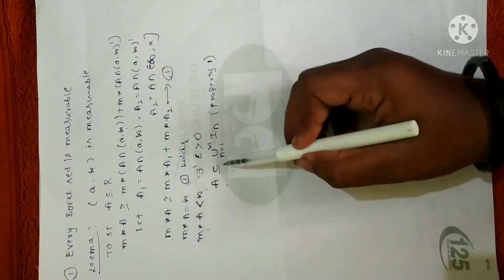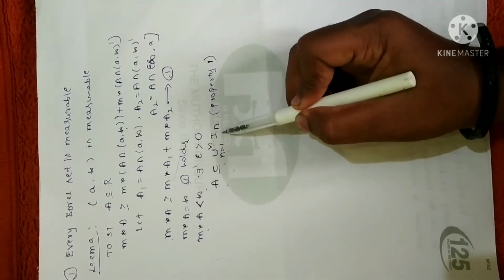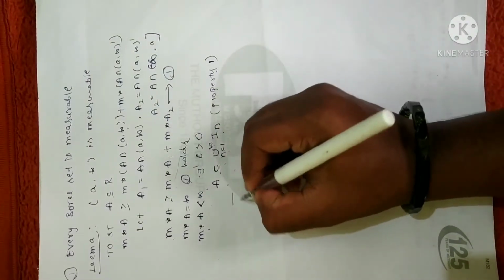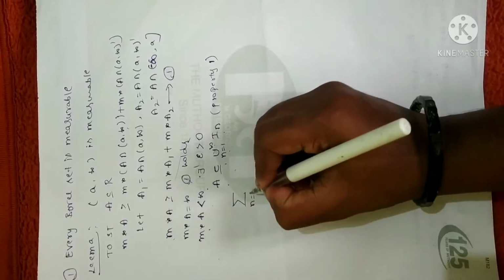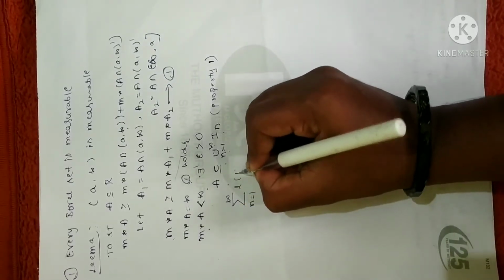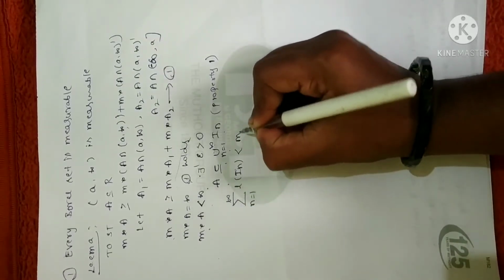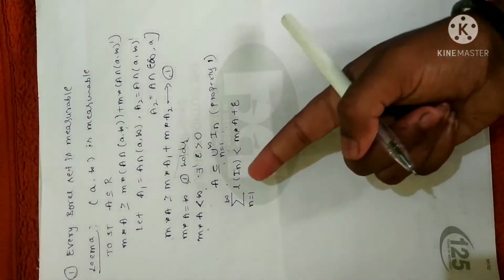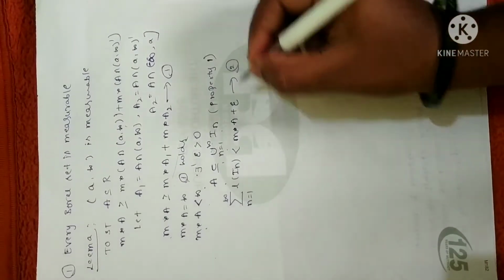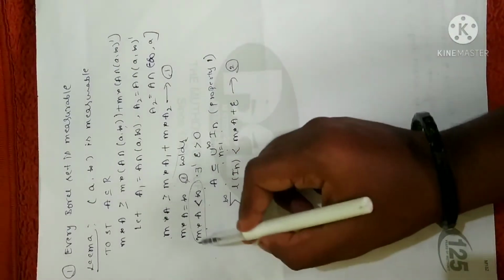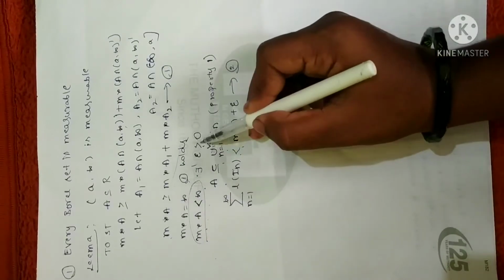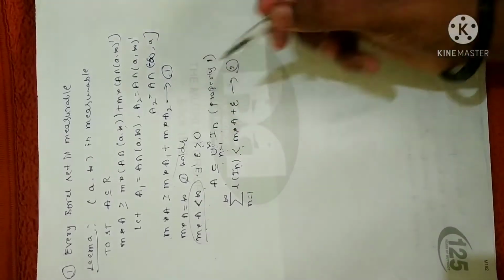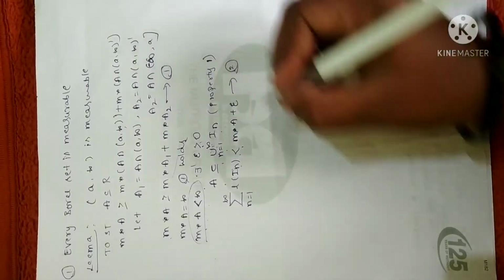Fine. So A is a subset of the union n is equal to 1 to infinity of I_n, and this is from the property of outer measure, that is property 1. And moreover, by the translation invariant property, which at the beginning itself I have mentioned, the length of I_n will be less than m star of A plus epsilon. Look at the notes. You just revise the notes. I have written this property at the beginning as translation invariant. So if m star of A is less than infinity, then these two properties hold good: epsilon greater than 0, the translation invariant property and property 1. As per that I have written this. Now let me take this as equation 2.